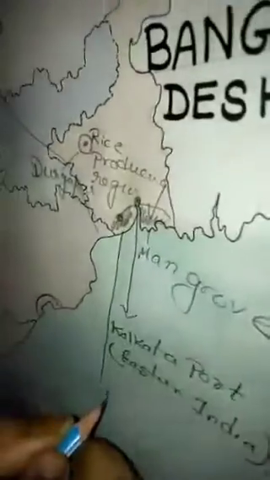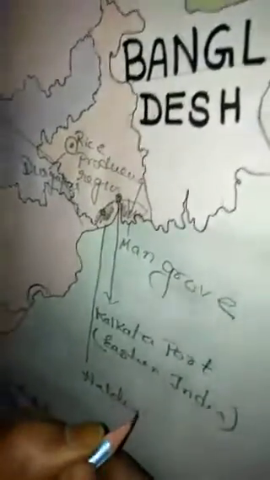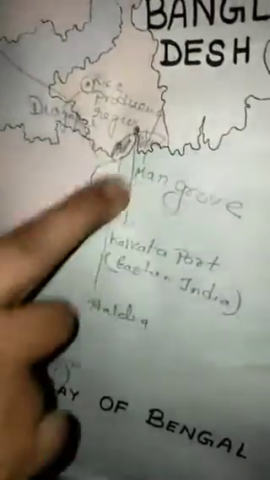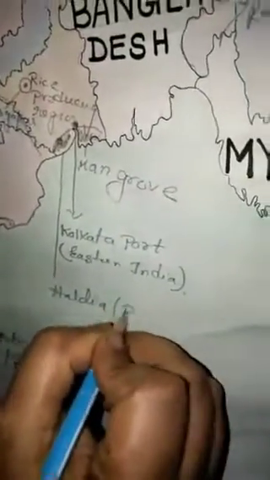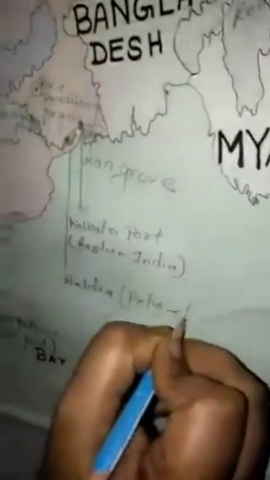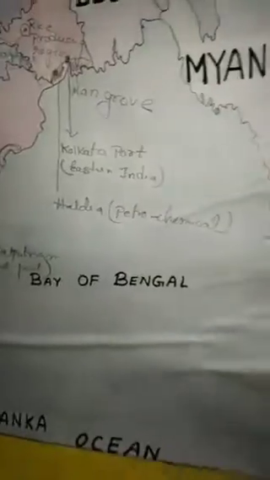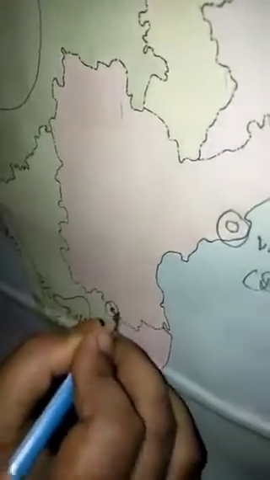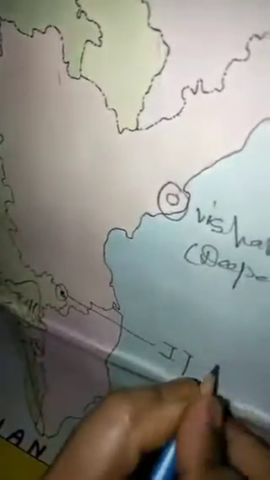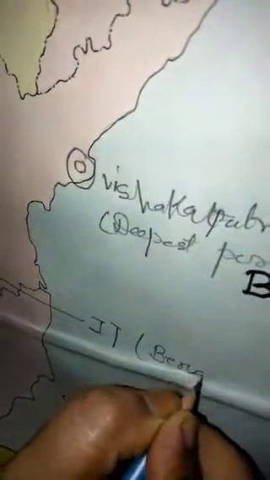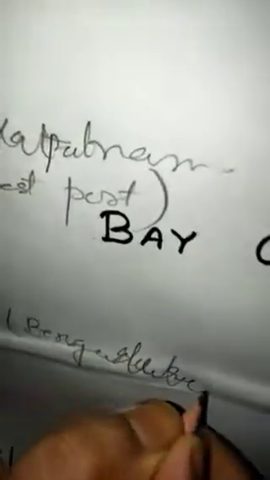This is Haldia, petrochemical industry. Next is the IT industry. Where is it? In Bangalore, Bengaluru.